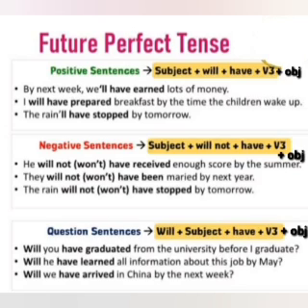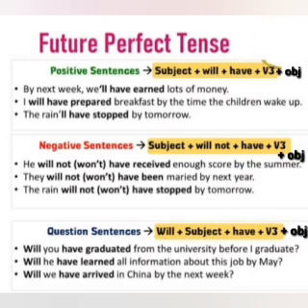Okay, now if you talk about the question form of future perfect, it will be like will plus subject plus have plus v3 plus object. Like for example, will you have graduated from the university before I graduate? Yes. And if we talk of the other example, will we have earned lots of money by next week? This will be the question form of the first positive example.